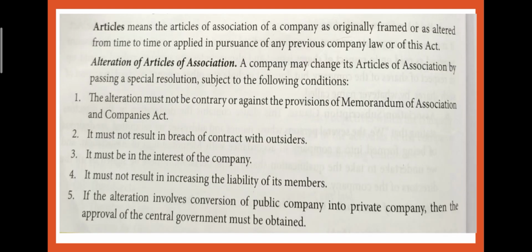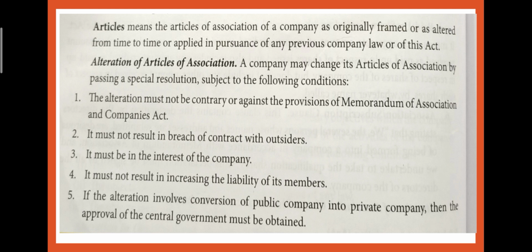Then what is an article? Article means the articles of association of a company as originally framed, or if we have made any changes according to the time, or in pursuance of any previous company law or the Act. That means you are following the Act and you have framed it for the company. If you need to make any alteration in the articles, you need to pass a special resolution. First of all, you need to pass a special resolution and you have to follow the following conditions.